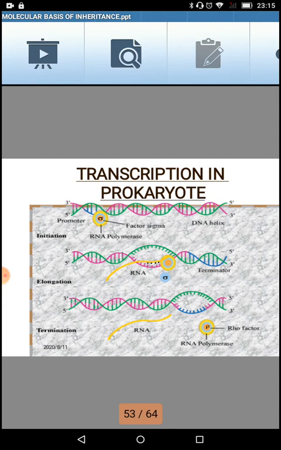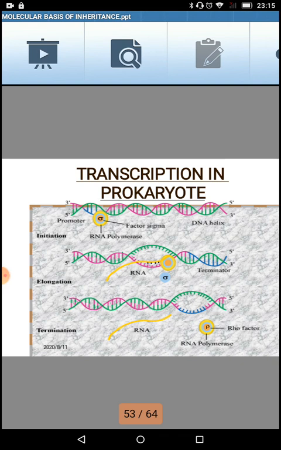Moreover, the messenger RNA which is formed in prokaryotes doesn't need any post-transcriptional modification, which we are going to study in eukaryotes after some time. Here the messenger RNA which is formed is the functional RNA, and it can be immediately used for the translation process. Now what happens in case of transcription in prokaryotes?